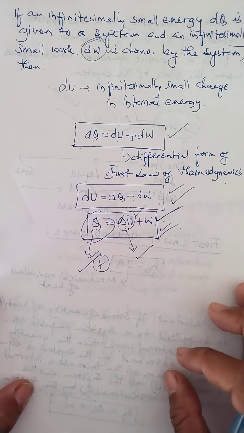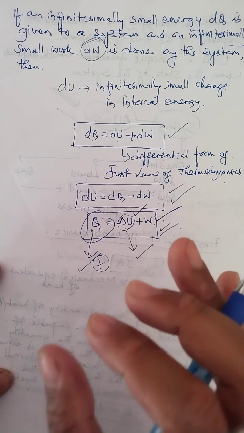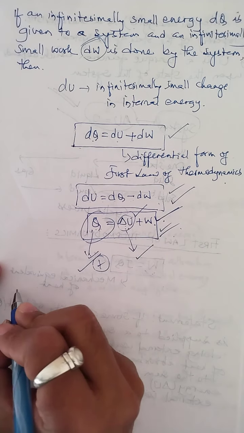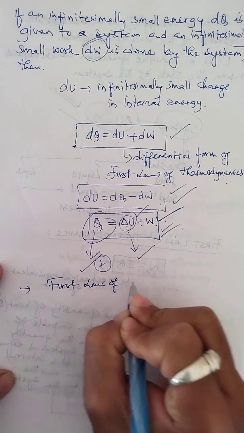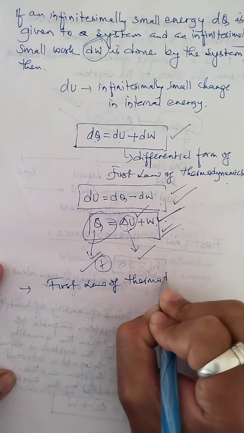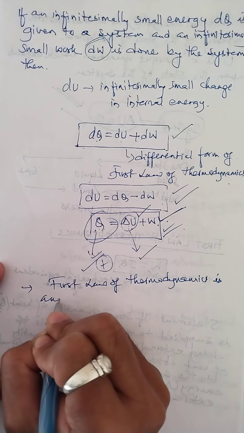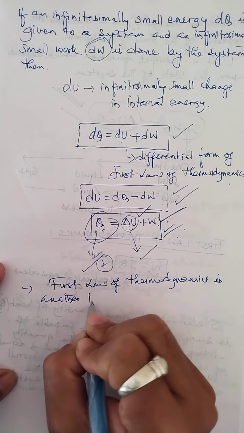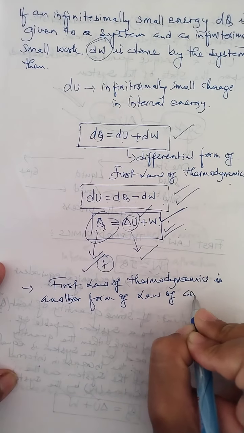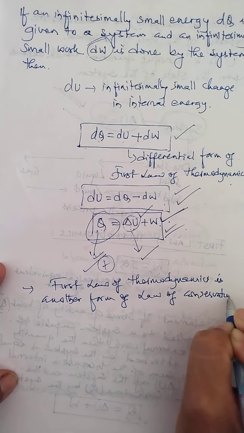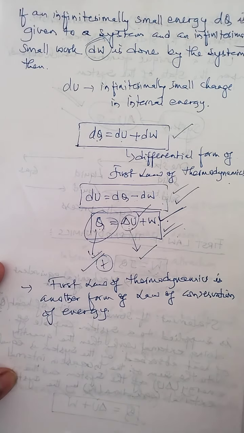Now the next thing I want to tell you is that the first law of thermodynamics is actually another form of the law of conservation of energy. So this point also you need to keep in mind. The first law of thermodynamics is another form of the law of conservation of energy. That means the first law of thermodynamics simply follows the law of conservation of energy.